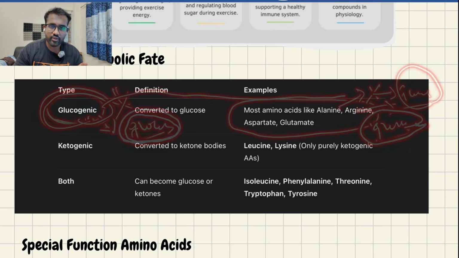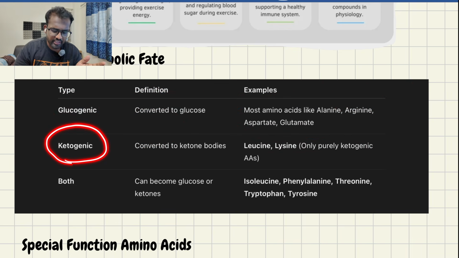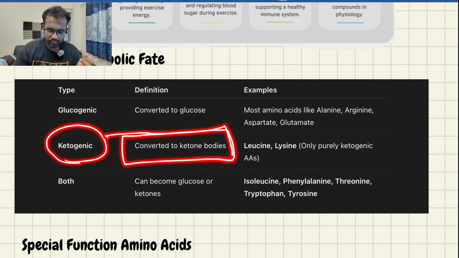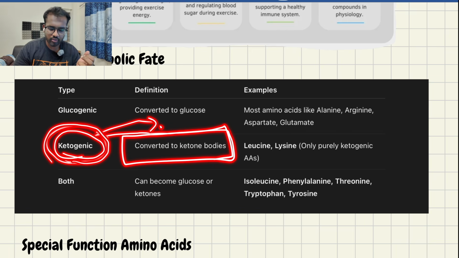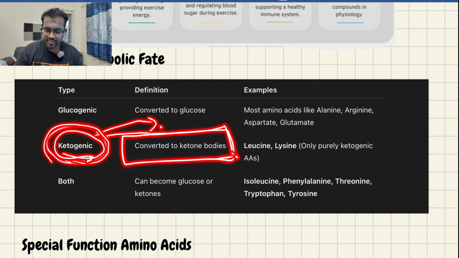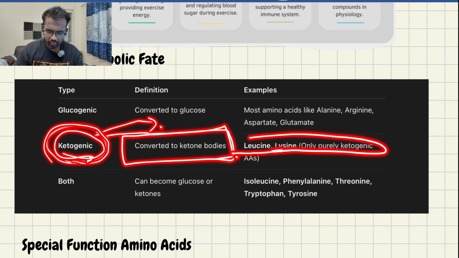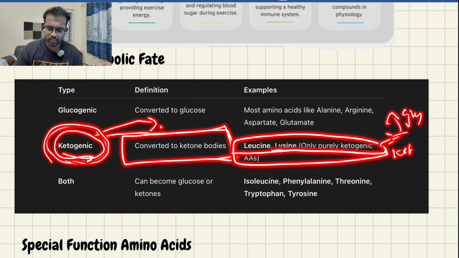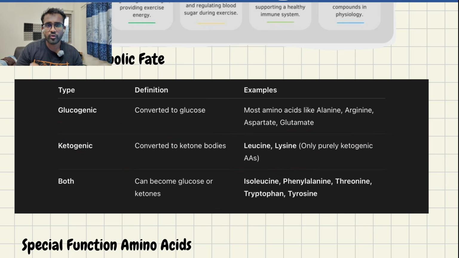Okay, simple form. Then we have ketogenic amino acids. These can only be converted to ketone bodies. Okay, they can't convert to glucose. Remember this. Ketogenic means it converts into ketone bodies. It's called ketogenic amino acids. What are the ketogenic amino acids? Lysine and leucine. These are purely ketogenic amino acids. They can't convert into glucose. It's only for ketone bodies. Remember, very important. They may ask which is a pure ketogenic amino acid. Then it is lysine or leucine. Very important.